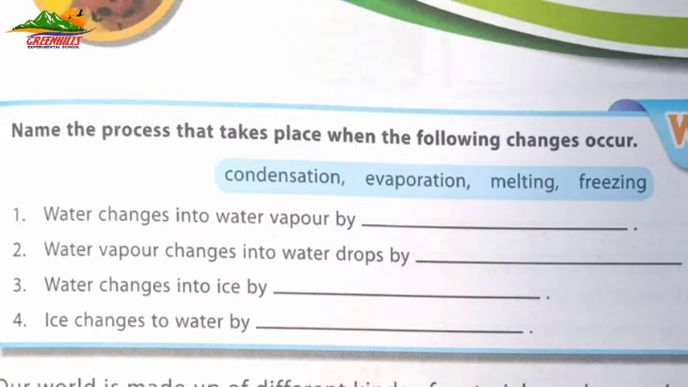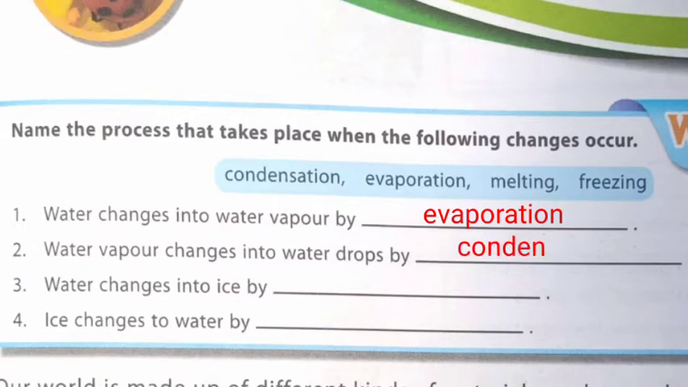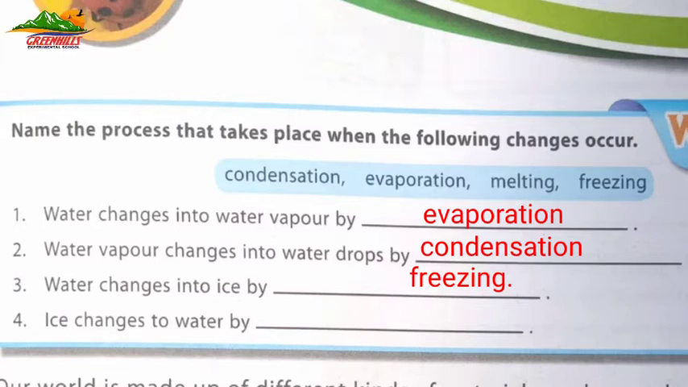Answer of first one: water changes into water vapor by evaporation. Number 2, water vapor changes into water drops by condensation. Number 3, water changes into ice by freezing. Number 4, ice changes to water by melting. Now let's start our topic.